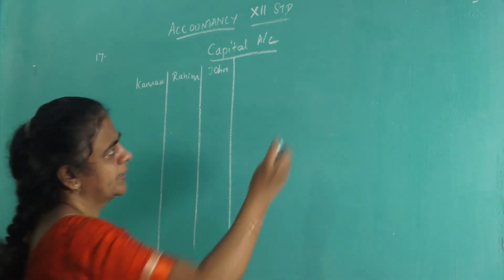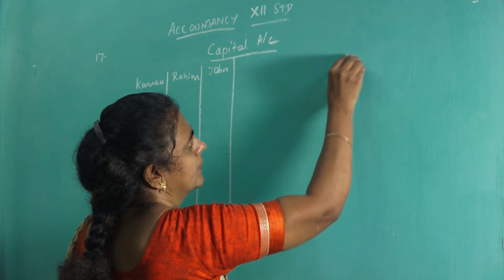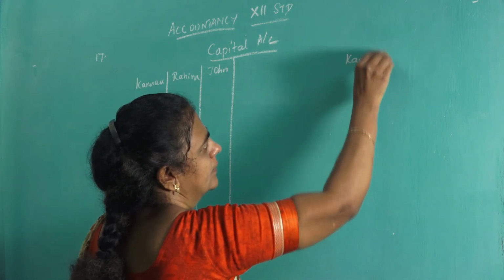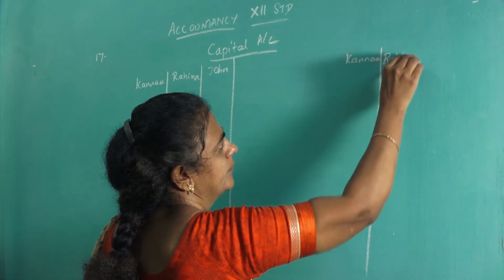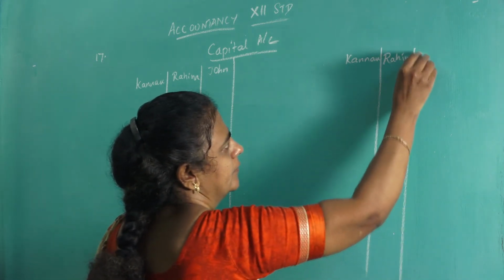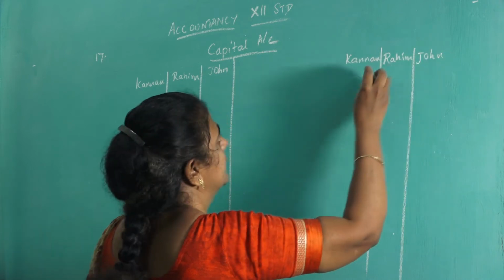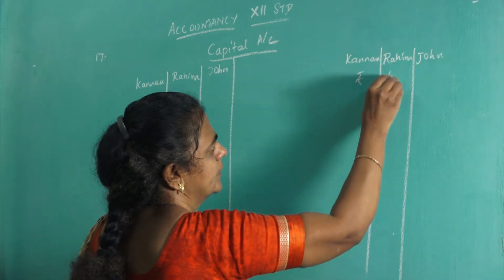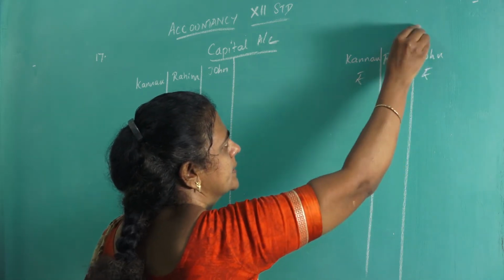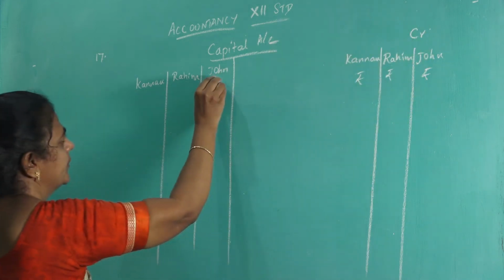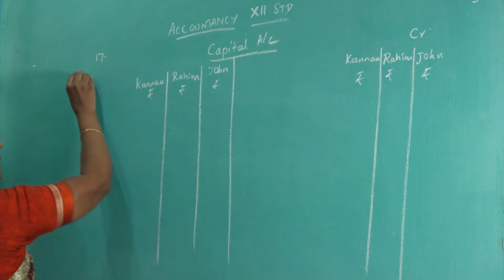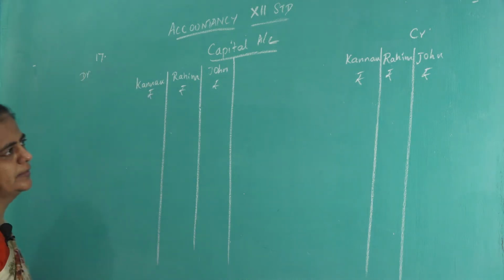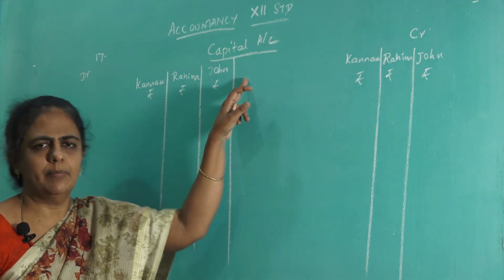So here also you write Kannan, Rahim and John. Debit, rupees, credit side, rupees. Capital account, capital is a liability.